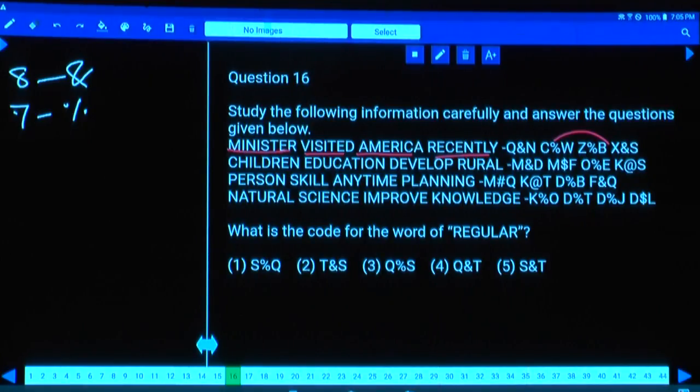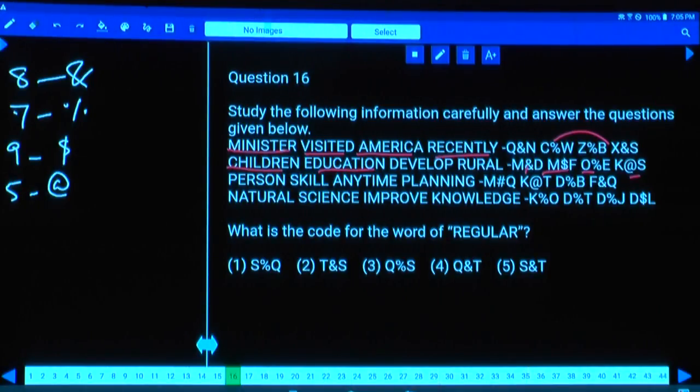The next one. Now in this, children is an 8-letter word, hence N. And in this one, education, how many letters are there? 9. As there are 9 letters, and what is the symbol here? Dollar. 9 is dollar, and percentage means 7, and at the rate of means, what do you mean by this? At the rate of rural. Rural is 5, a 5-letter word, at the rate of.